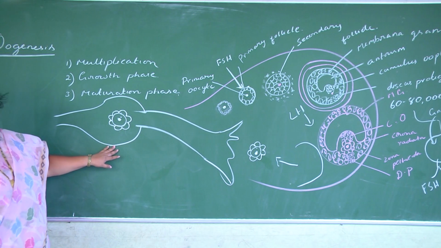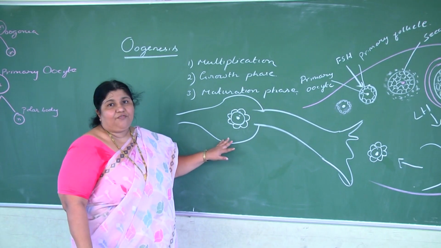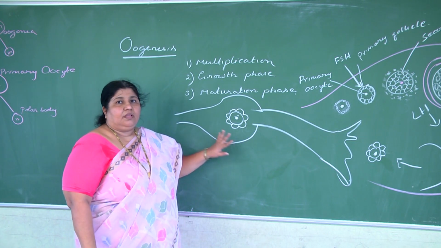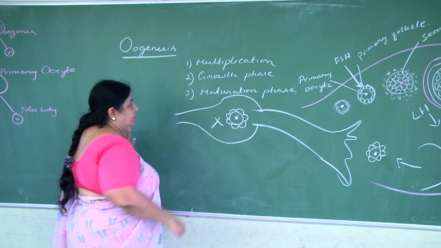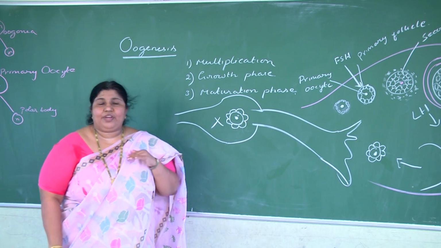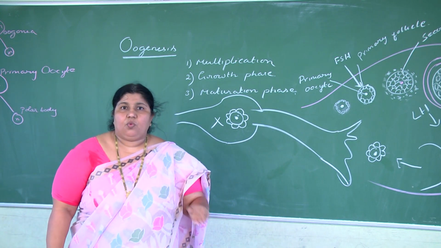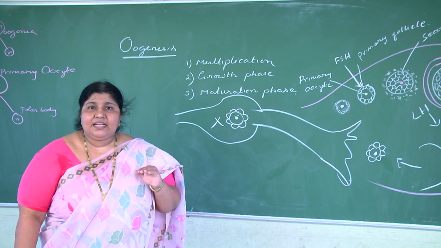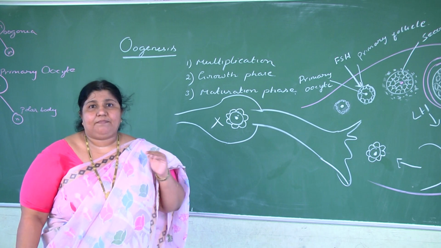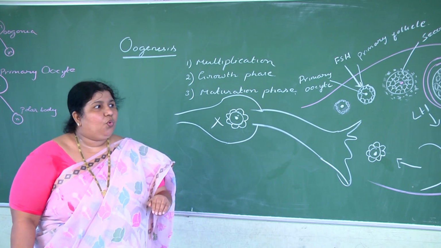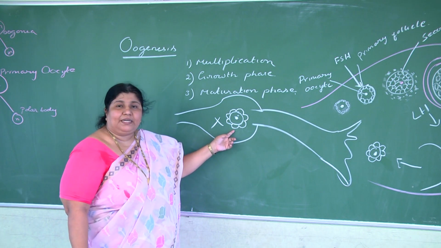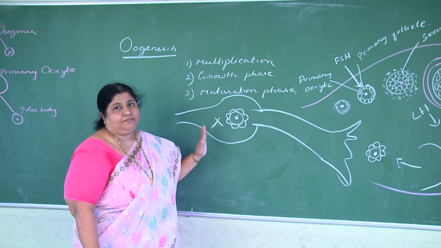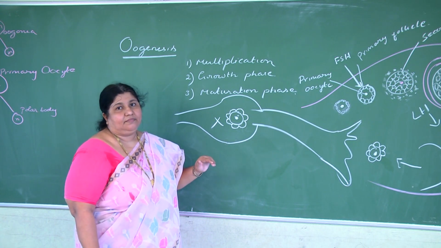It remains here for 24 hours. Within these 24 hours, if the sperm does not reach, this will degenerate. That means meiosis 2 will never complete, and oogenesis will never complete in such females. So oogenesis is incomplete in unmarried females. In those females in whom the ova did not meet with the sperm, oogenesis will never complete. It stops here. Meiosis 2 will not complete.